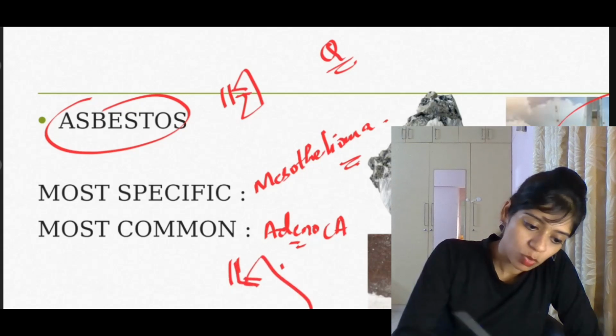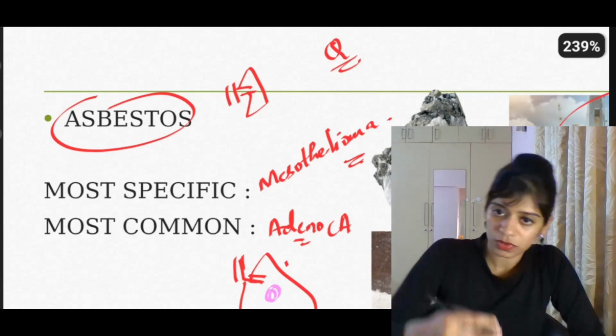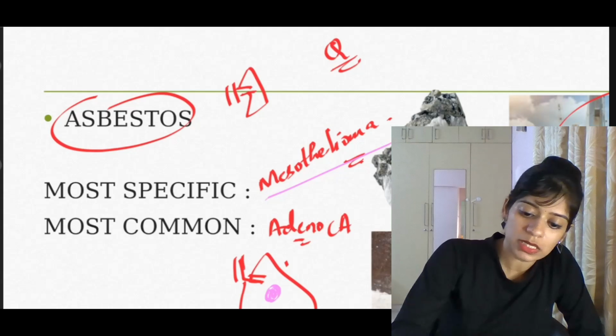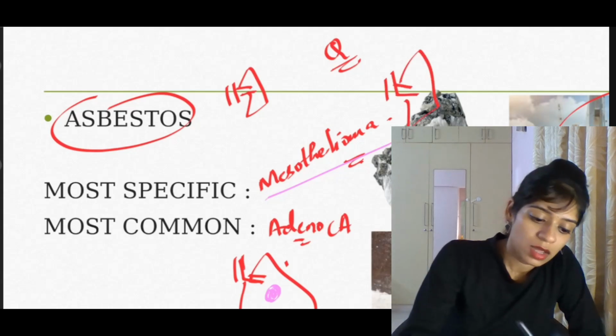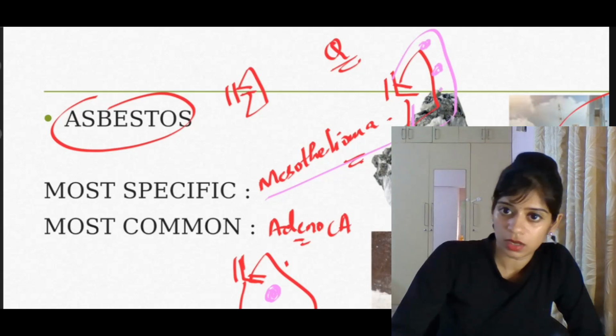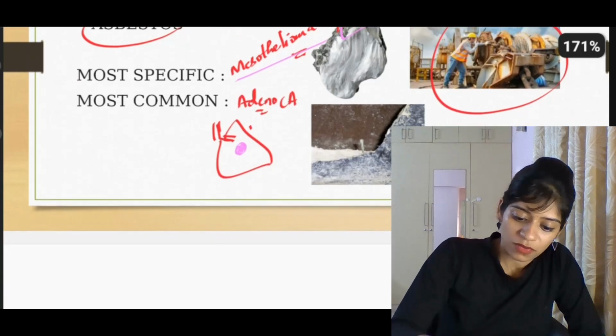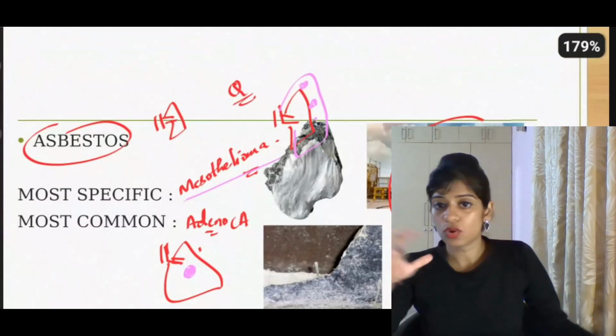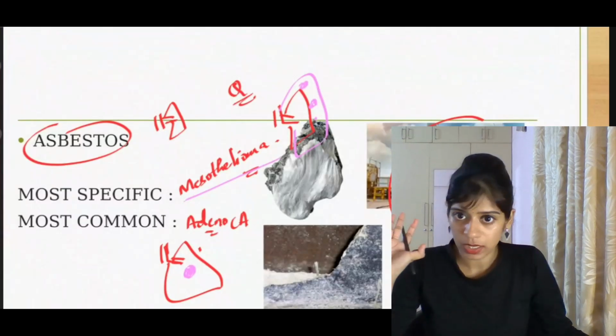Adenocarcinoma means the cancer will be in the center of the lungs, whereas mesothelioma means the cancer starts from the pleura of the lung. That's all you should know. Asbestos: the most common cancer is adenocarcinoma of the lung, and the most specific is mesothelioma.